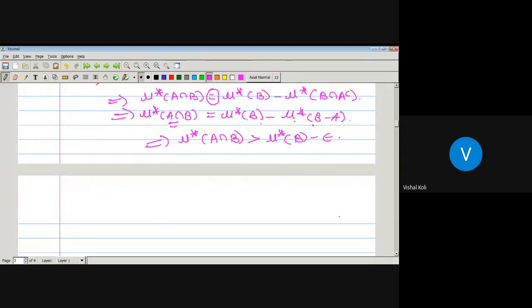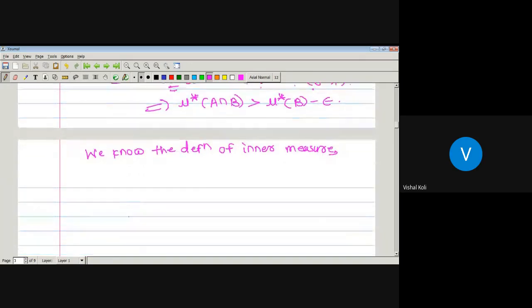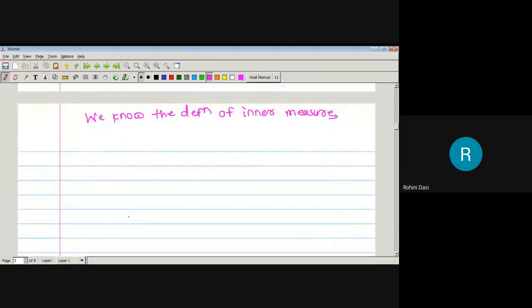Okay, now we know the definition of inner measure. Definition of inner measure. What is inner measure? Inner measure of any set E is nothing but supremum of measure of A minus outer measure of A minus E, whenever supremum runs over all the sets capital A belonging to curly A with outer measure of A minus E is finite.